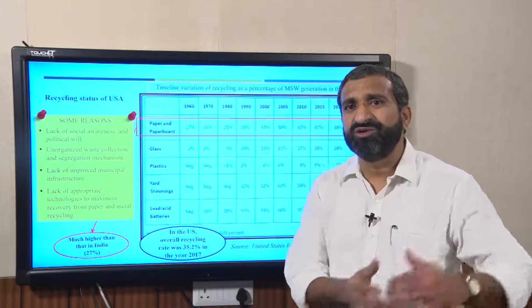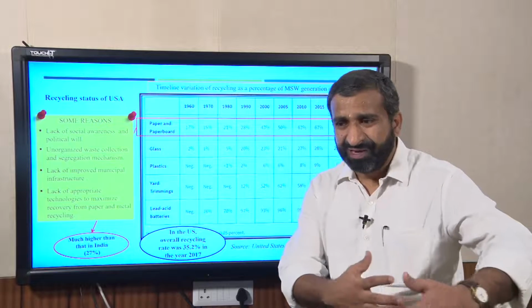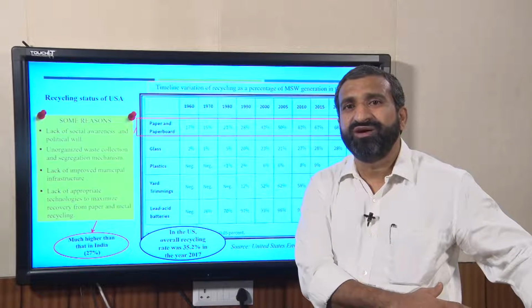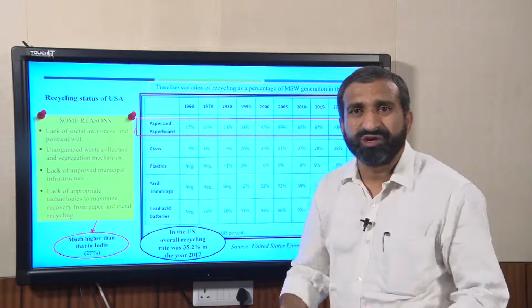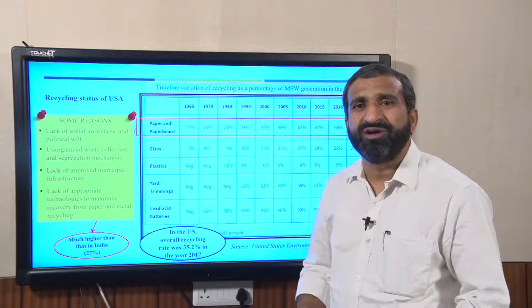Now, suppose if you want to go for recycling of such kind of plastic bags, those bags have to be cleaned properly, and then only we can go for recycling. But most of the rag pickers, they won't collect such kind of plastic. So, that is the problem now.